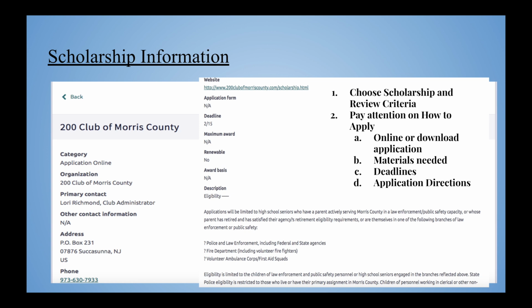This slide shows an example of one of the scholarships selected from the scholarship list. The scholarship profile will contain important information about the scholarship, including the organization offering the scholarship, contact information, deadlines, and application instructions. It is extremely important for students to pay attention to the application process, materials needed for the application, as well as the application deadline. Please be mindful that it is the student's responsibility to complete the application and obtain any necessary supporting documents needed